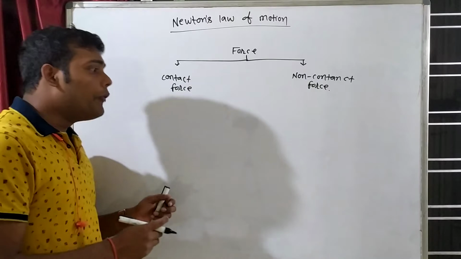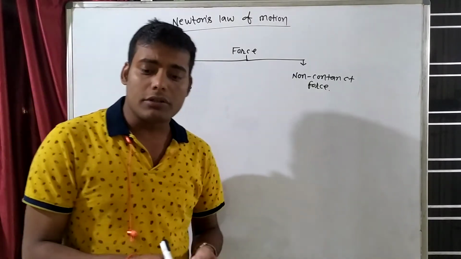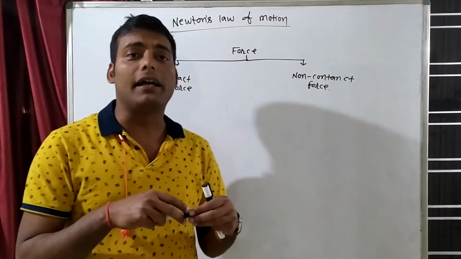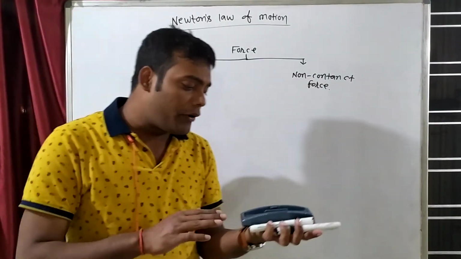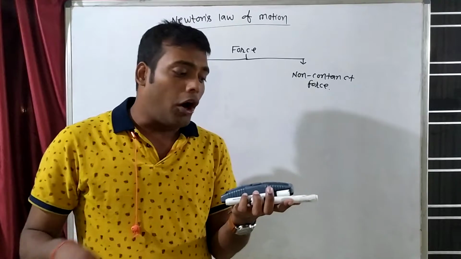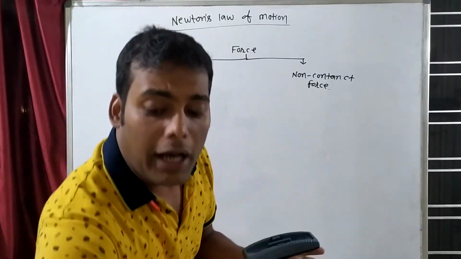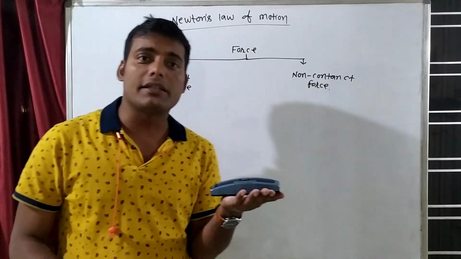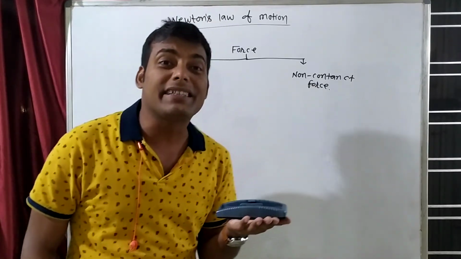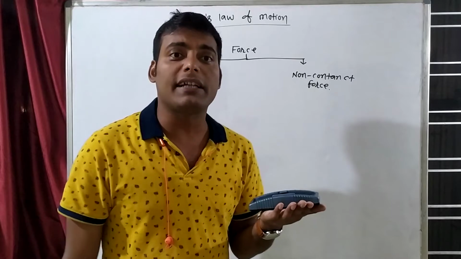Contact force means when we apply the force, for example, suppose this is an object and we want to apply some force on this object. I can apply force on this object only when I am in contact with it. If I am not in direct contact with this object, can I apply contact force?